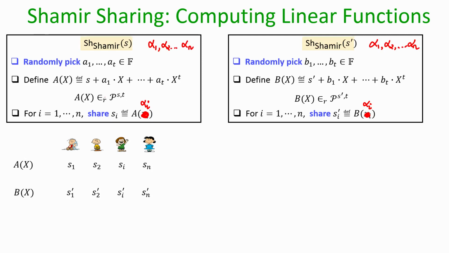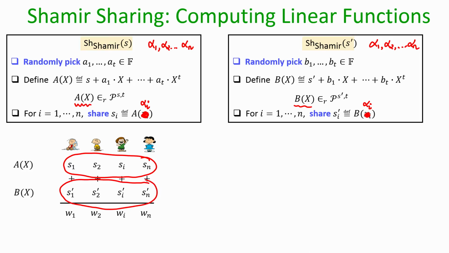That means, for secret sharing the value S, a random polynomial A of x of degree t whose constant term is S was picked, and that polynomial was evaluated at alpha 1 to alpha n, resulting in this vector of shares. And for sharing the secret S prime, a random polynomial B of x was picked whose constant term is S prime and degree was t, and that polynomial was evaluated at alpha 1 to alpha n, resulting in this vector of shares.